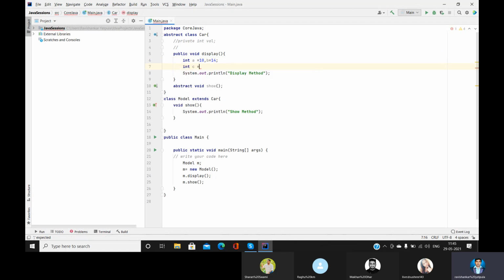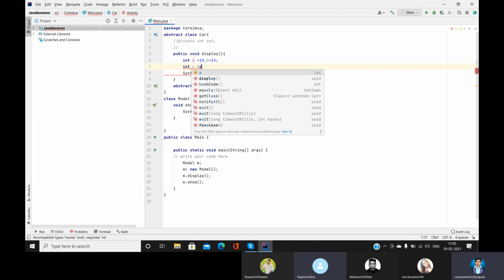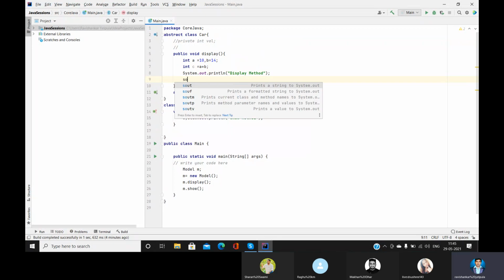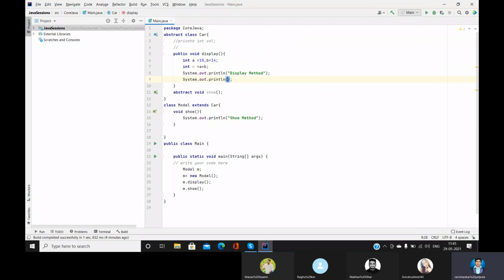Int c equal to a plus b. We perform this operation, and along with the display, we are going to show the result also. Yes, so this is a simple thing. So now you see this.